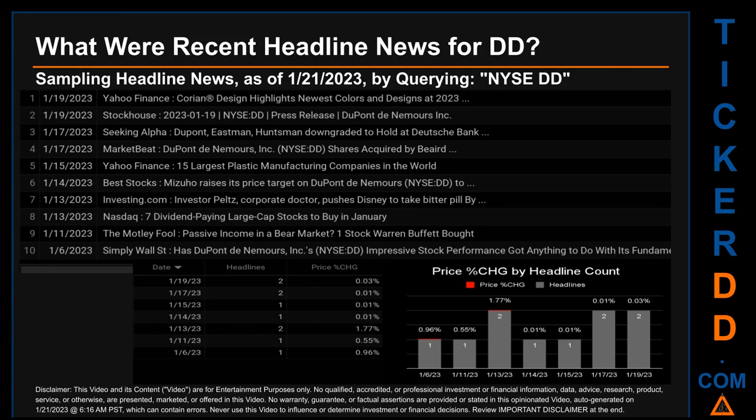Today, Saturday, January 21, 2023, I sampled one of our news aggregators for latest headlines for this ticker. I did so by searching specifically by a keyword that may appear, broadly, in the title or the body, of discoverable news articles. The keyword that I used was a combination of the exchange and the ticker symbol, NYSE: DD. The results show 10 unique headlines, published across 7 unique dates.